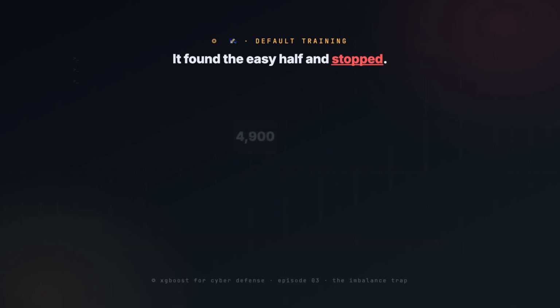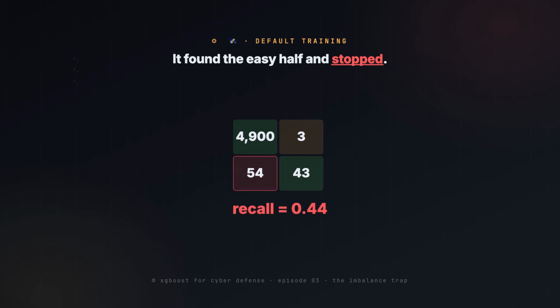So you train the default model and read the confusion matrix. Of 97 real beacons in the test set, it catches 43 and misses 54. Recall 0.44. That's the number that kills the misconception: the model will figure out the rare class on its own. It won't. It found the easy half and stopped because the loss surface stopped rewarding it.